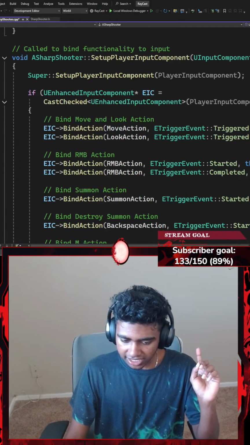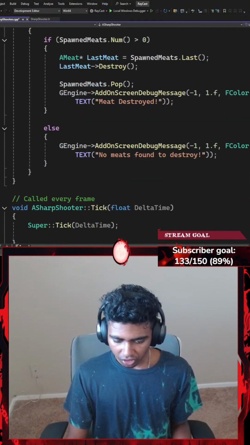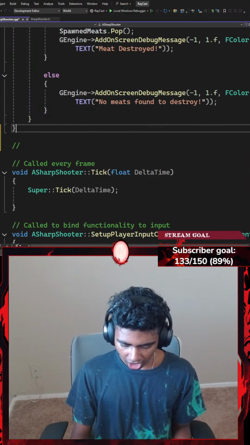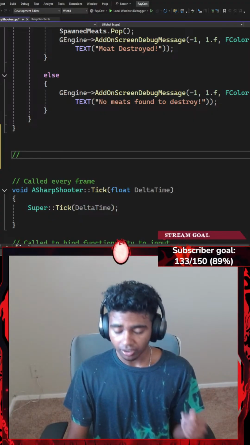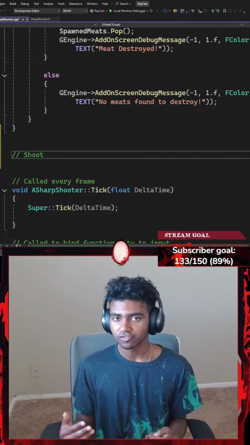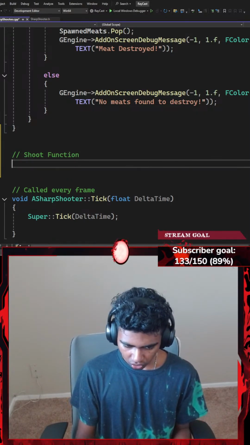Okay, that's it. Now let's say under my functions. So there we go. Under my destroy summon function, I'm going to add a comment. Let's add some space here. There we go. Okay, now in the comment, I'm going to say something like shoot function, because I want to define the shoot function that I've declared in my header file. So let's go with something like shoot function.